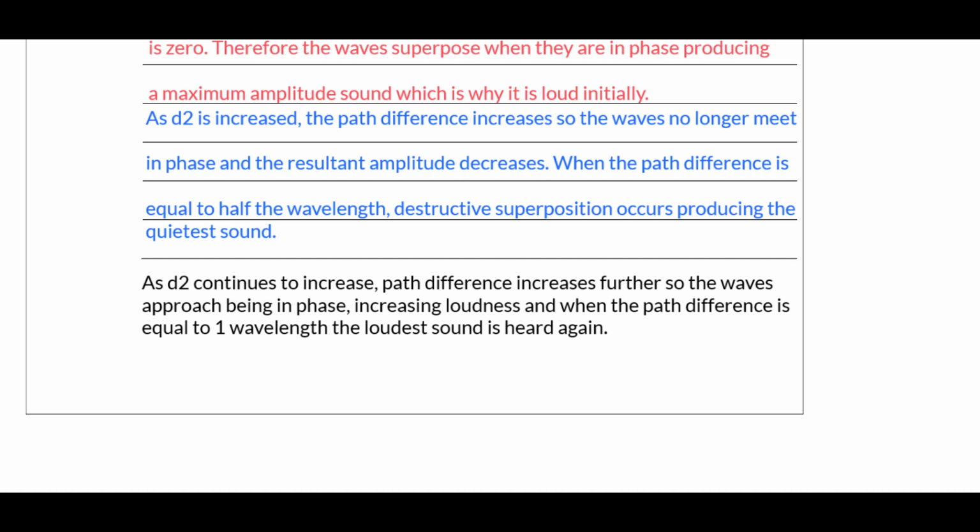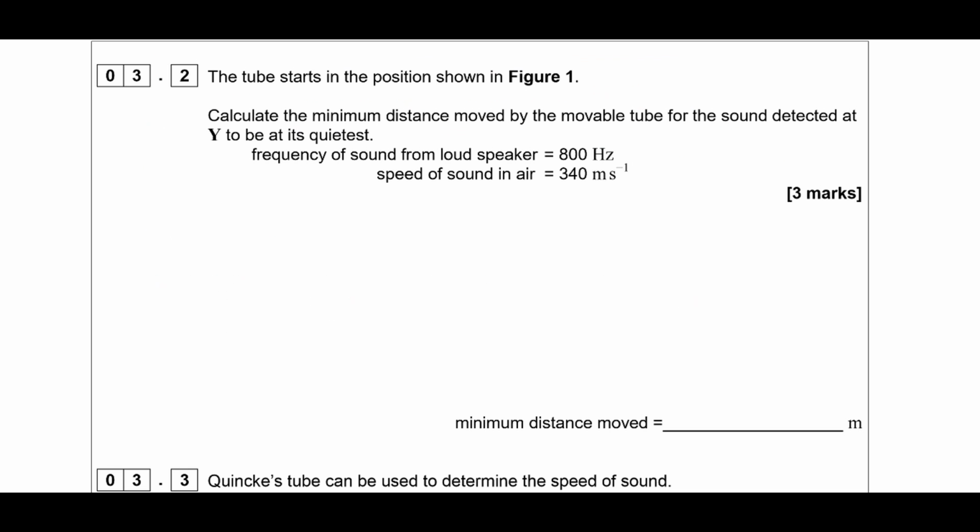Let's move on to 3.2. The tube starts in the position shown in figure 1, so with the distances equal, calculate the minimum distance moved by the movable tube for the sound detected at Y to be quietest. So essentially we need to move it so the path difference is equal to lambda over 2. So let's first work out what the wavelength is.